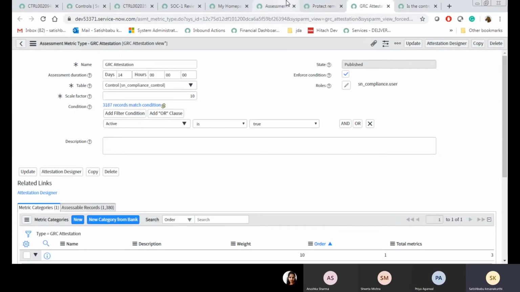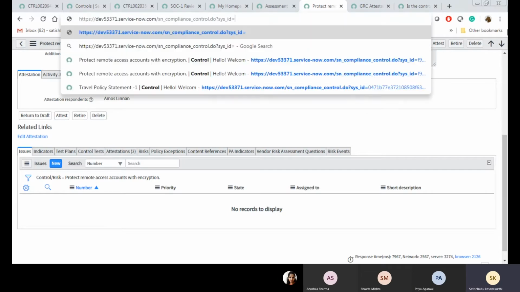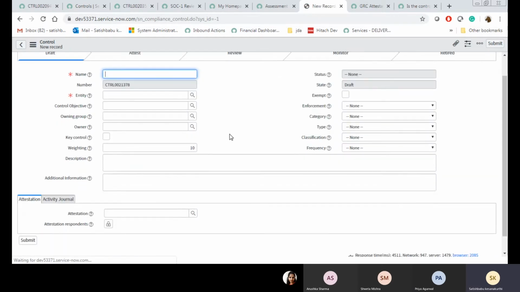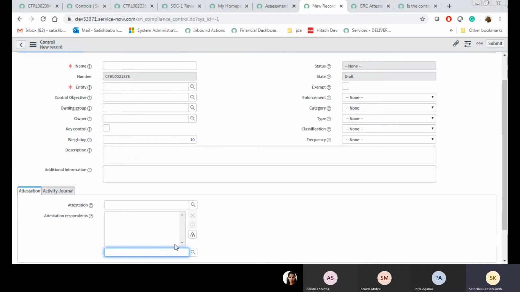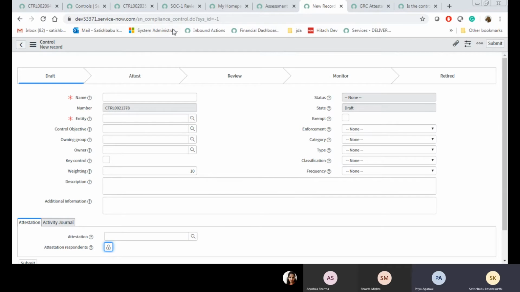When you are going to create a new control, it will give you that option. Whenever you unlock this, you can add multiple attestation respondents. There is no limit. Only a particular owner becoming an attestation respondent is not required. Right? Got it?